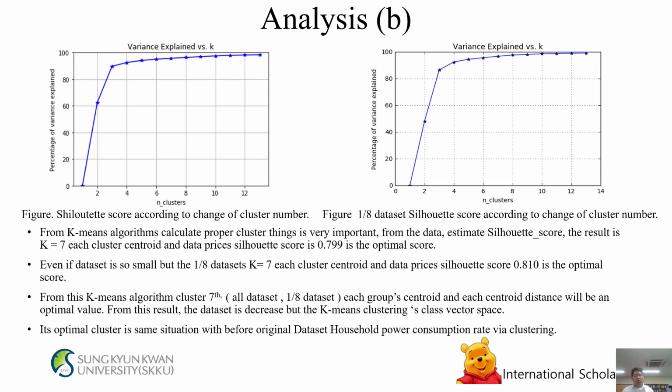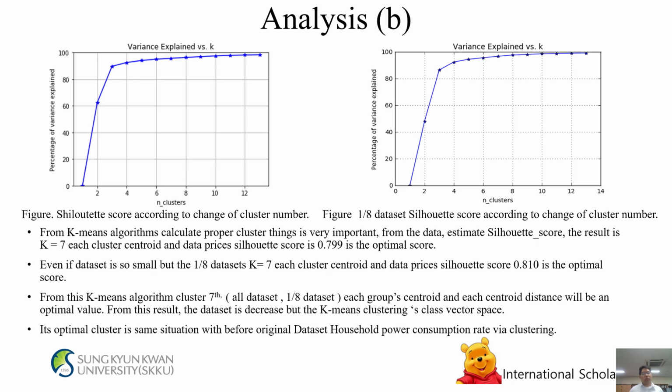Analysis B. This is the optimal result for the A/1 dataset for k-means clustering. Silhouette score according to the change of cluster members. From k-means algorithms, proper cluster processing is very important. From the data, the estimated silhouette score result is k equals 7. Each cluster centroid and data prices, silhouette score 0.799 is the optimal score.